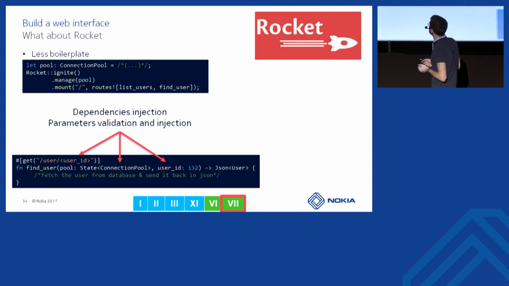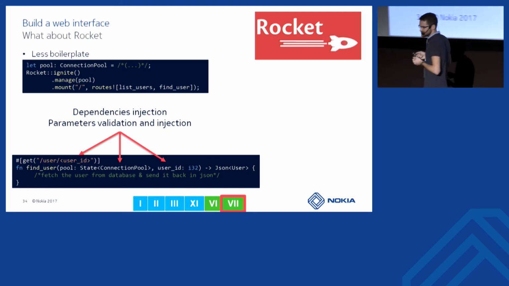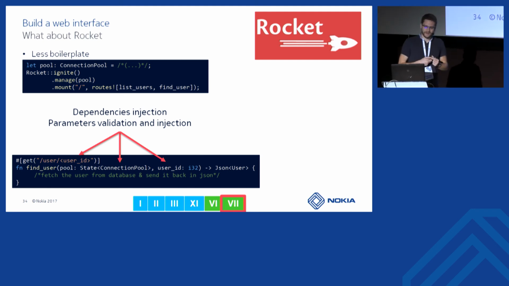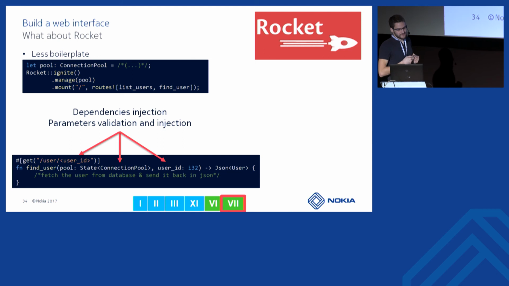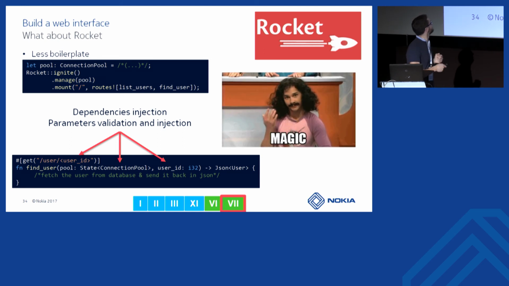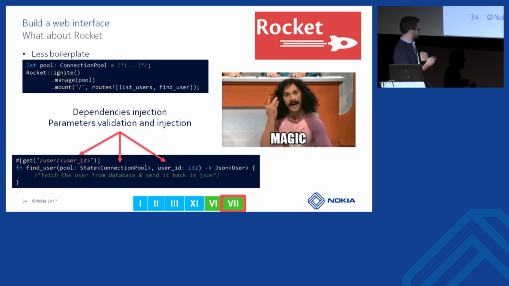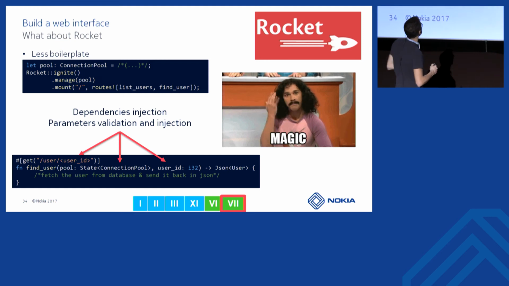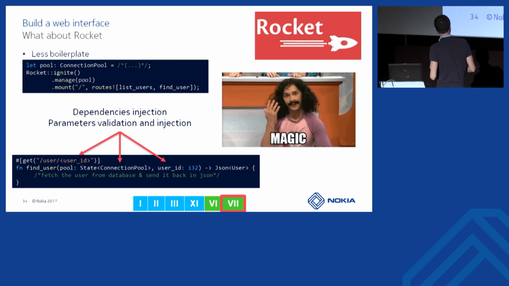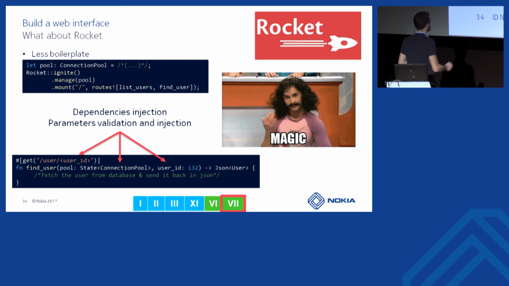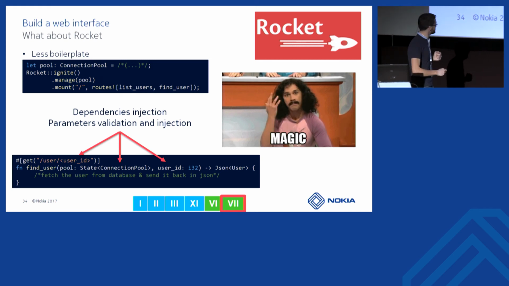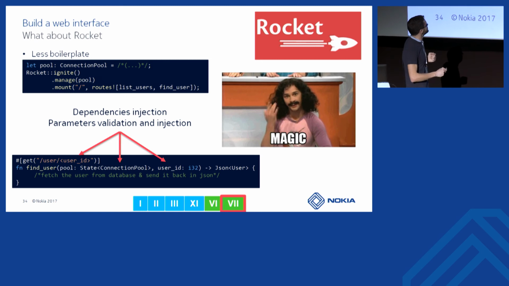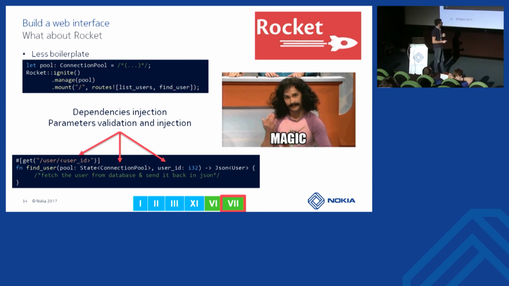I'm talking about magic because when we come to Rocket, which is the other framework, this one has much more magic. It handles many things for you. Here we create it, we add managed data, we mount a few routes on it, then you create your handlers, you add an annotation on it with the path you want to use and the parameter, you add the signature, and depending on what you add into the signature, it will be able to inject some dependencies when calling it.